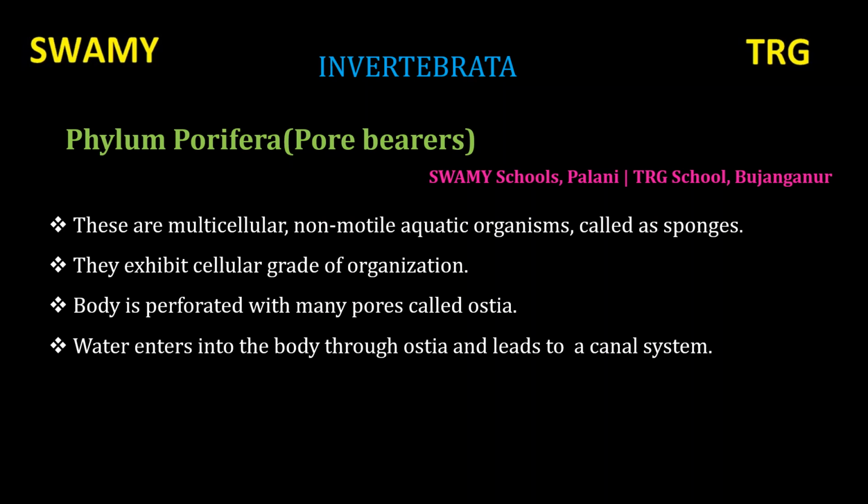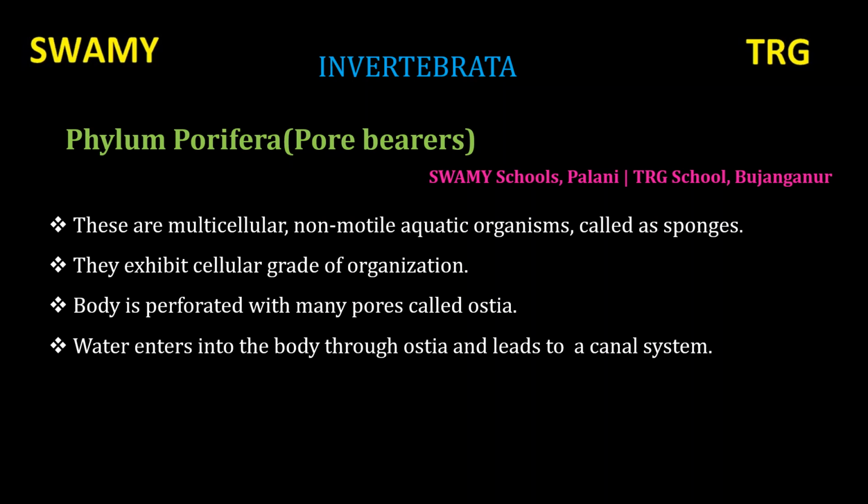Commonly called sponges. The main example of Porifera is sponges. The name is sponges, but they are not like sponges; it is a very hard structure. They exhibit a cellular grade of organization. It is the main thing.